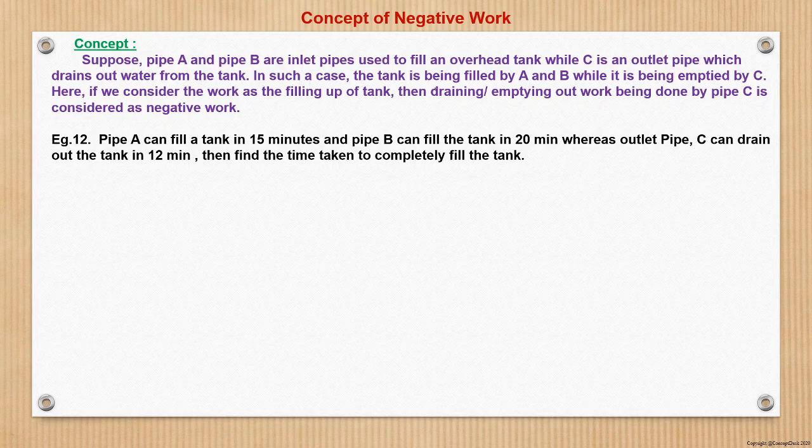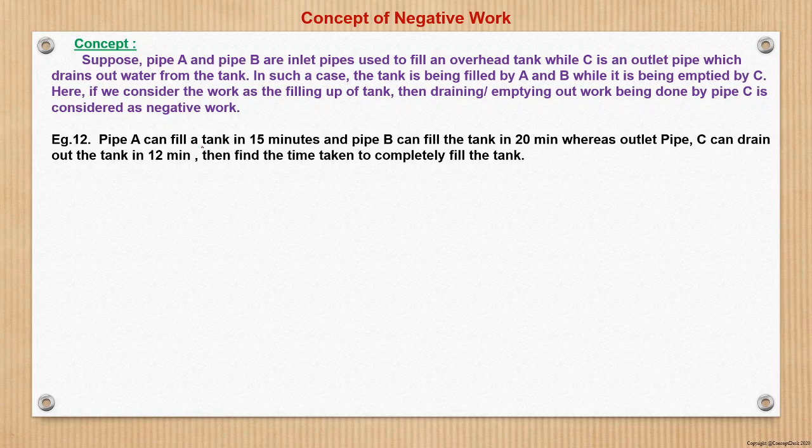In such a case, the tank is being filled by A and B, while it is being emptied by C. So here the work done by C is a negative of what work A and B are doing, right? So that is the negative work. Similarly, suppose any person is building a wall, so let that be taken as a work, building a wall. And if some other person comes and destroys the wall, so that is a negative work. So the same thing here, I'll take an example.